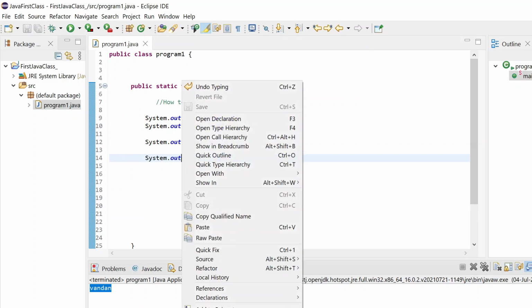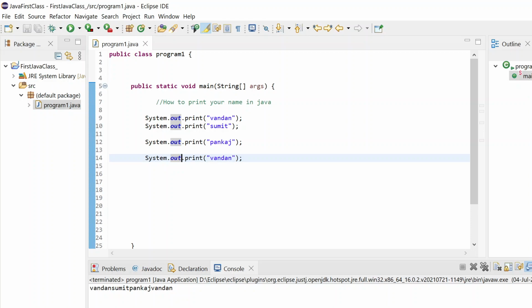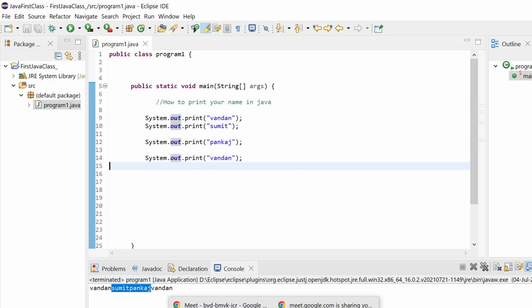If I run it, you can see how it is printing. First it has printed Vandan, then Sumit, then Pankaj, and then Vandan. Till this part, is everyone able to print this? Please let me know if you are facing an issue. Is it clear?